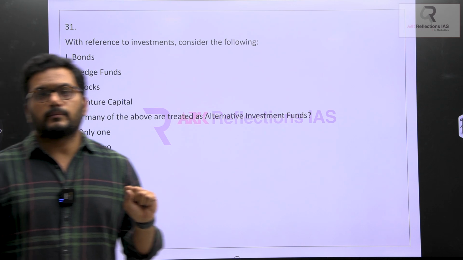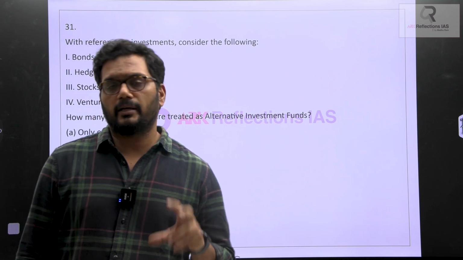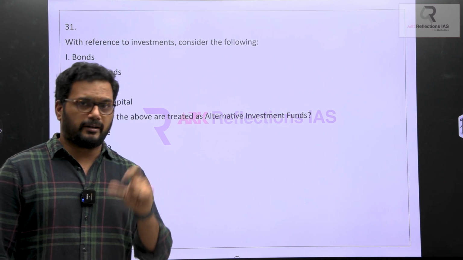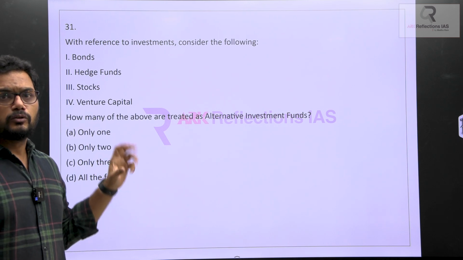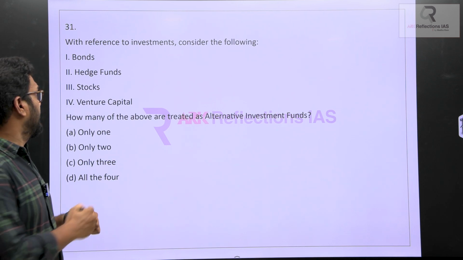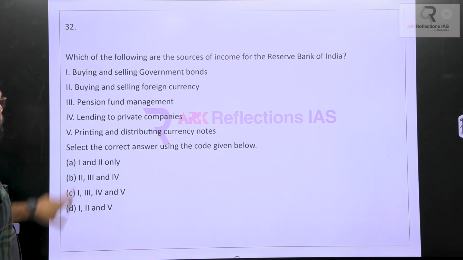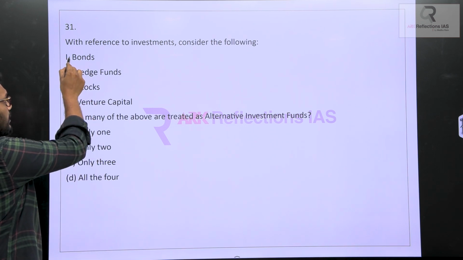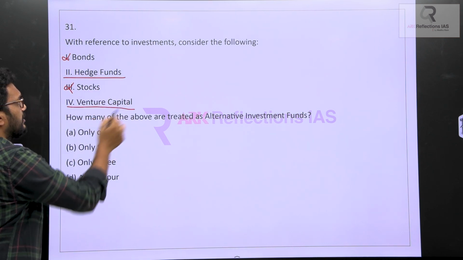This is not for everyone. This is for those highly influential people who are in a position to make a heavy pooling of money. That is the private or the foreign portfolios which can be attracted to make large scale money, providing them large scale interest rates. So this can be absorbed as alternatives to bonds and shares. This was clearly discussed. So it cannot be attracted into the bonds, it cannot be attracted into the shares and hence into the stocks, so bonds have to be eliminated, stocks have to be eliminated, and then only hedge funds and venture capital are left.